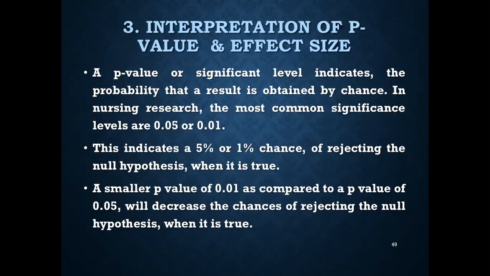Interpretation of the p-value and the effect size. A p-value or significance level indicates the probability that a result is obtained by chance. And in nursing research, the most common significance levels are 0.05 or 0.01. So this indicates a 5% or 1% chance of rejecting the null hypothesis when it is true. A smaller p-value of 0.01 as compared to the p-value of 0.05 will decrease the chances of rejecting the null hypothesis when it is true. So this was p-value and the effect size interpretation.